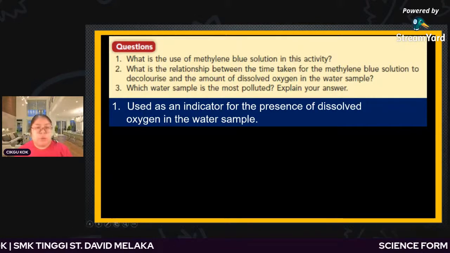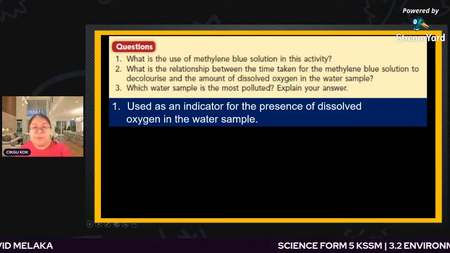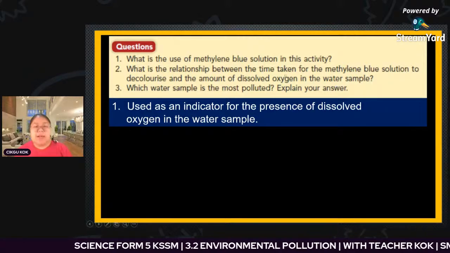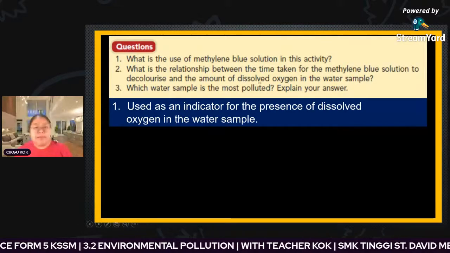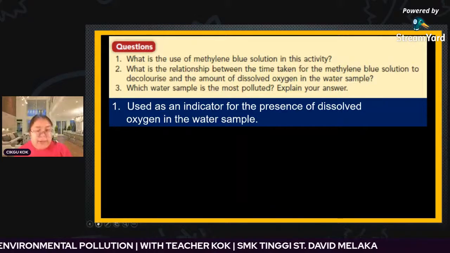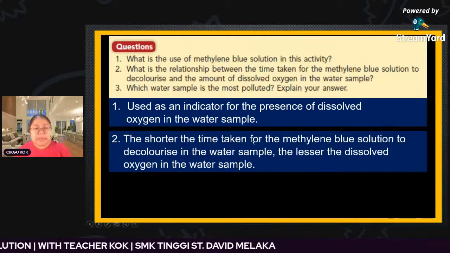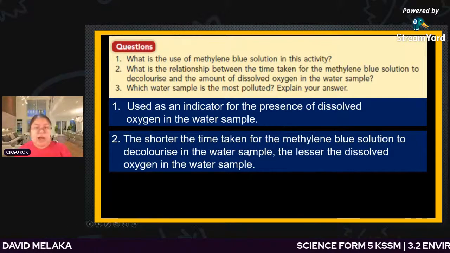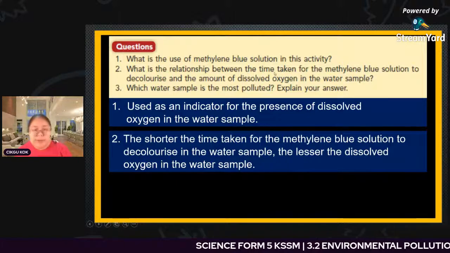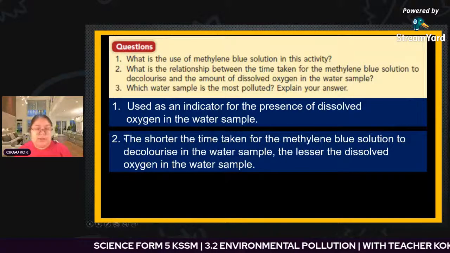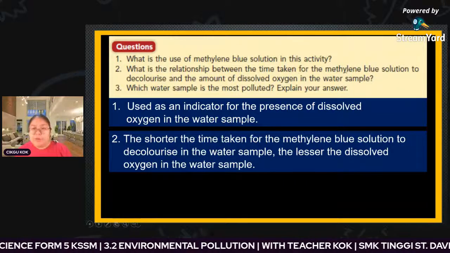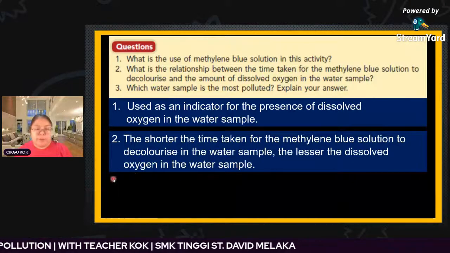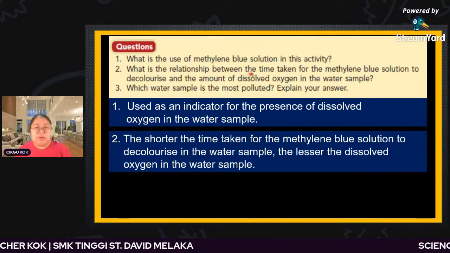Number two, what is the relationship between the time taken for the methylene blue solution to decolorize and the amount of dissolved oxygen? If the time taken is shorter, it means the dissolved oxygen is less. Agree? So from here, we just answer. The shorter the time for the methylene blue solution to decolorize in the water sample. Actually, how I answer, I just copy the question and add the word shorter. The shorter time taken for the methylene blue solution to decolorize. So I just copy from the question. After that, I continue on to talk about the time taken.